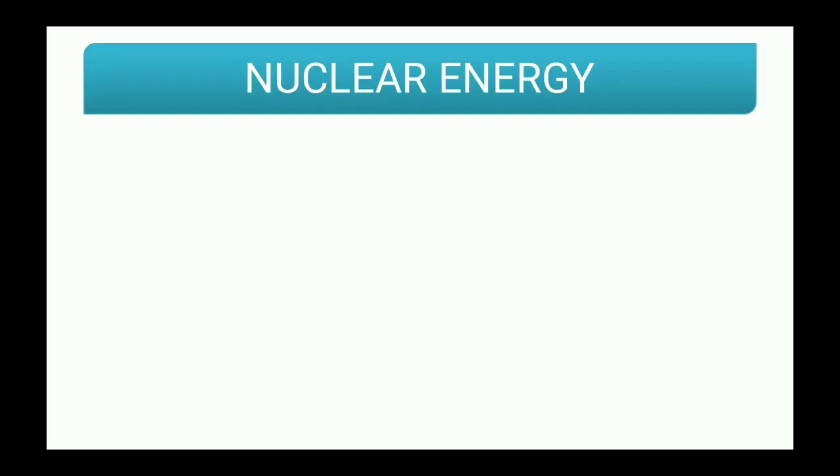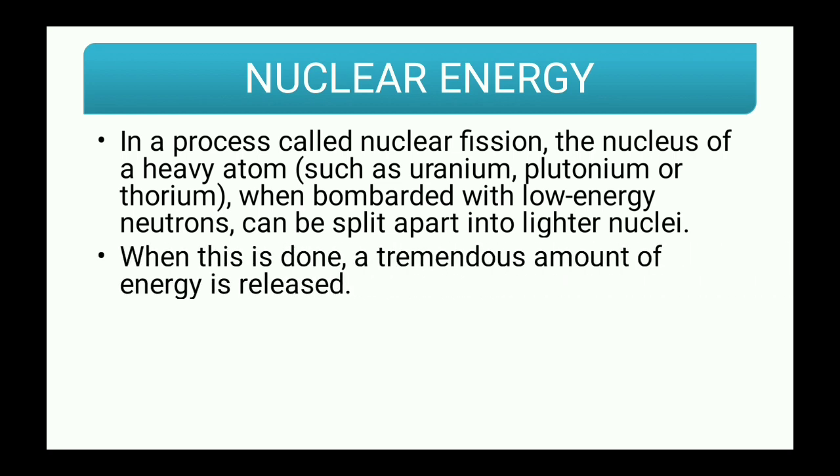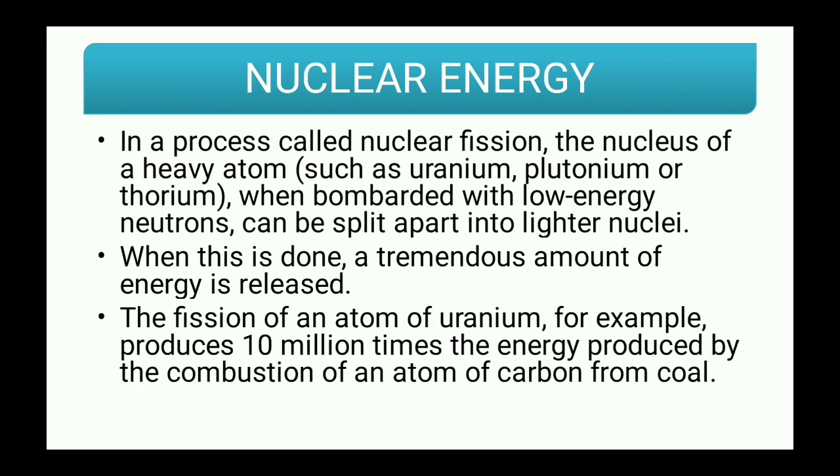Let us see it again in detail. In a process called nuclear fission, the nucleus of heavy atoms such as uranium, plutonium, or thorium, when bombarded with a low energy neutron, can split into lighter nuclei. When this is done, a tremendous amount of energy is released. The fission of an atom of uranium, for example, produces 10 million times the energy produced by combustion of coal.